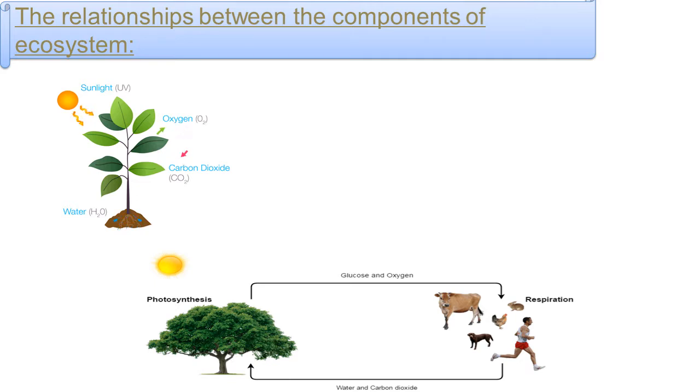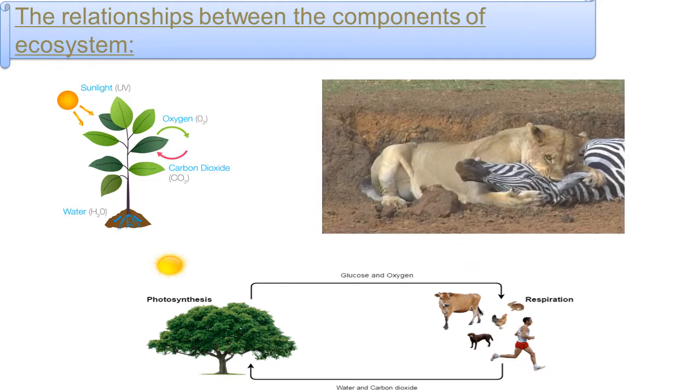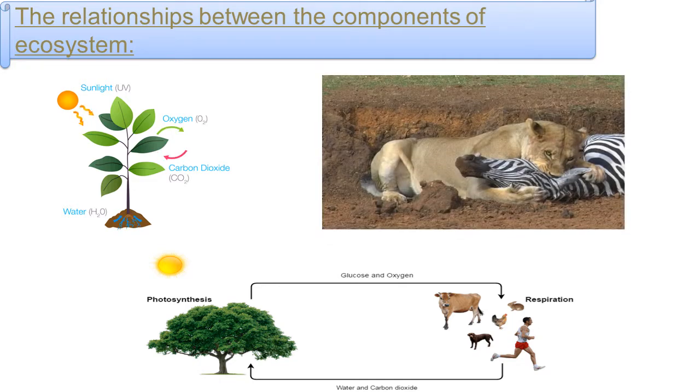Animals feed on plants to get food and energy. Another relationship among different animals. Some animals feed on other animals to get food and energy. When the relationship interaction among the components of ecosystem are stable, the environmental balance occurs.